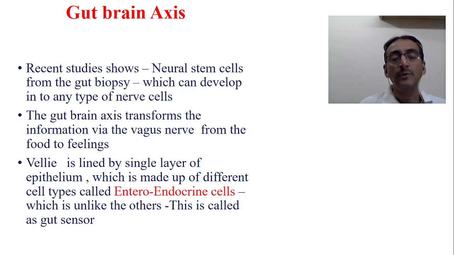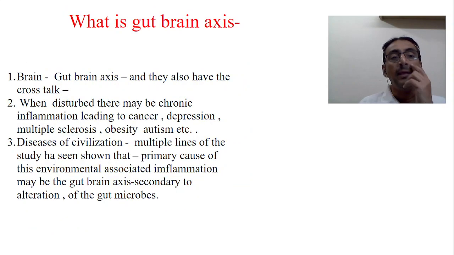These enteroendocrine cells are present in the layer of epithelium in the villi.